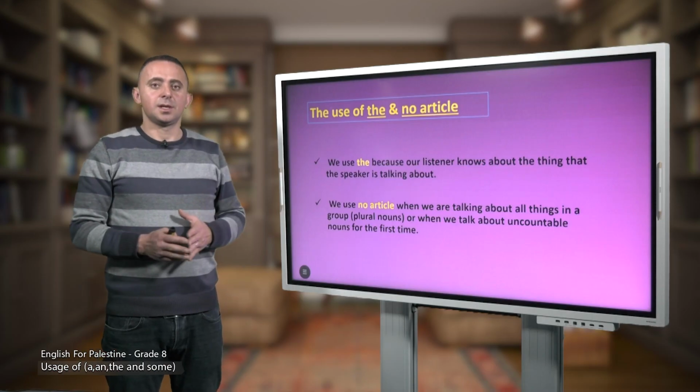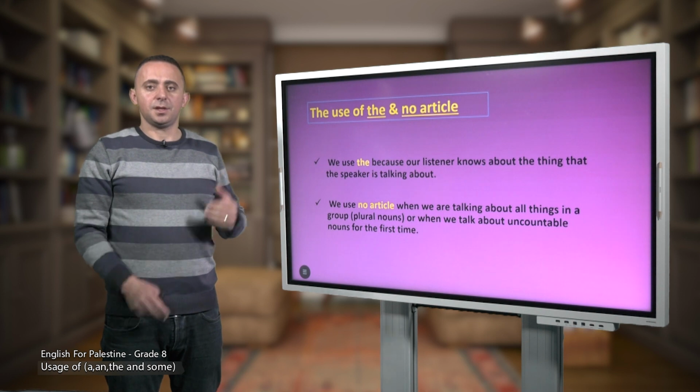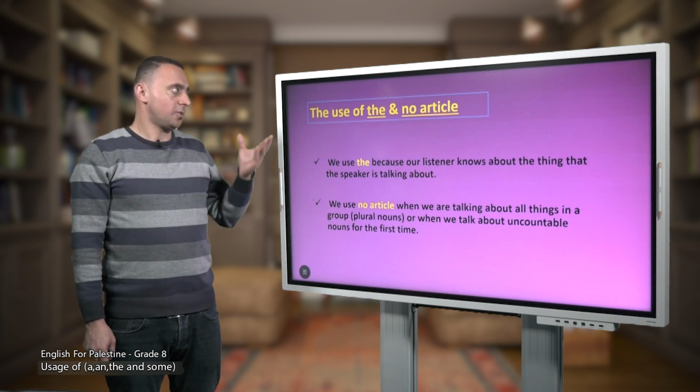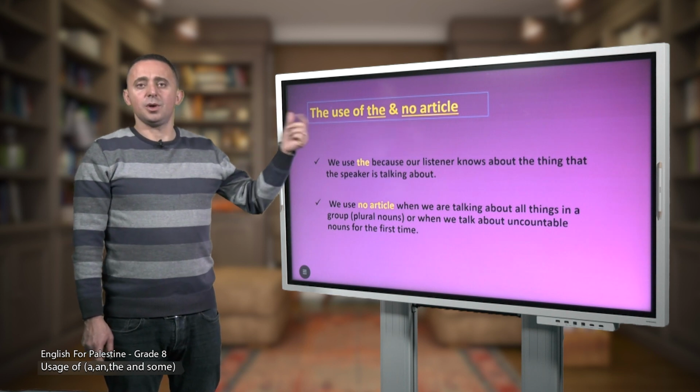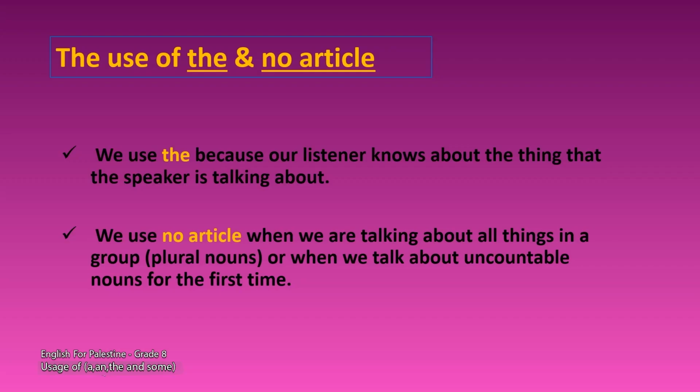Now, dear students, as you have just seen in the previous examples, we use the and no article. When do we use the and no article? Let's read. We use the because our listener knows about the thing that the speaker is talking about. So the is a definite article. When we talk about something which is particular, we use the, right?